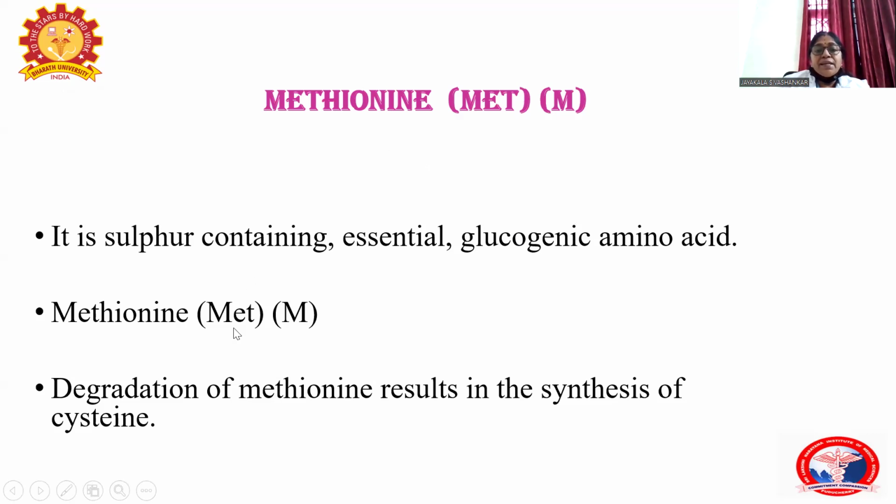Methionine is abbreviated as the three-letter word Met and the single letter M. The degradation of methionine results in the synthesis of cysteine. So cysteine is synthesized from methionine. So cysteine is a non-essential sulfur containing amino acid.